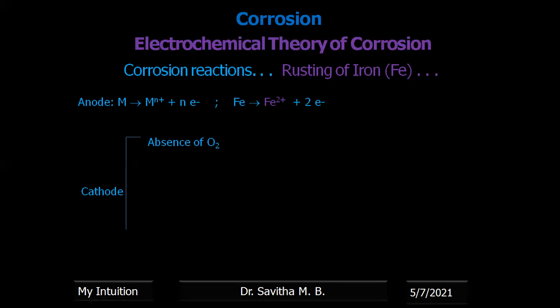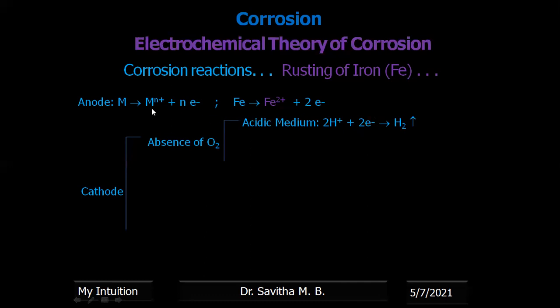Now, let us discuss the first case. Let us assume the medium does not contain any oxygen. The medium may not contain oxygen, but the medium can be acidic, right? Acidic means there are H plus ions in the medium, and H plus ions demand electrons.